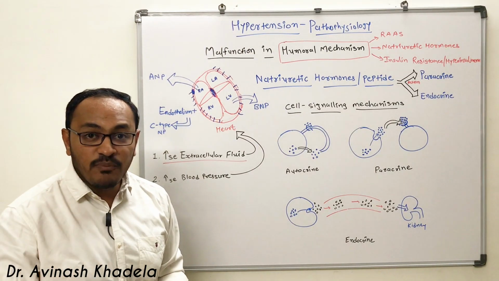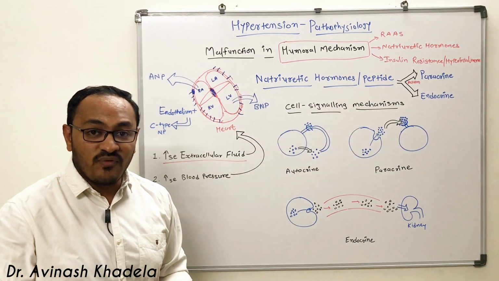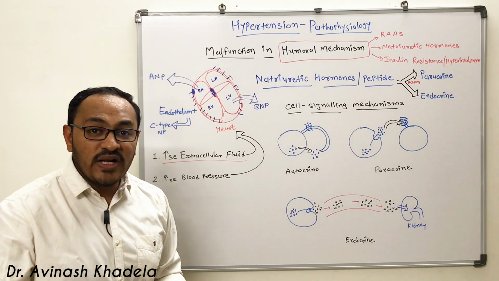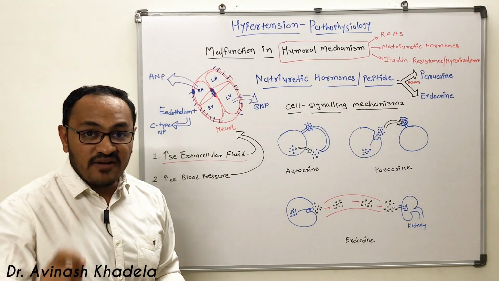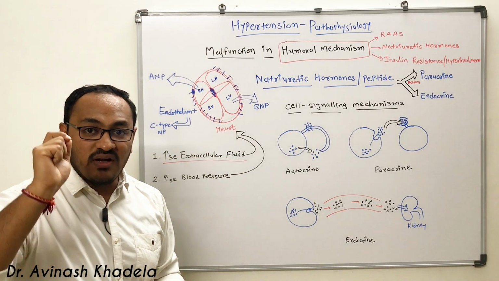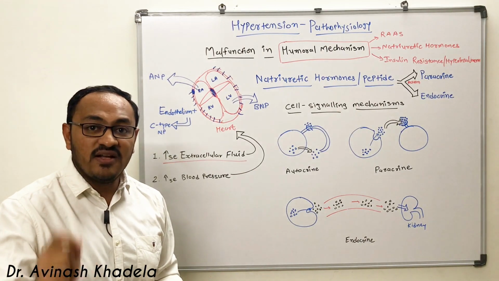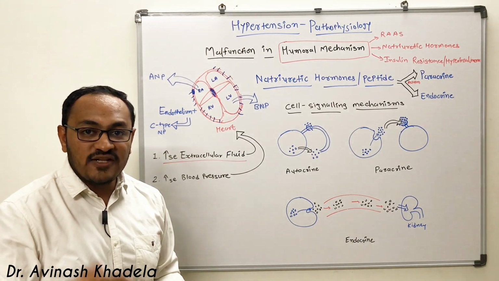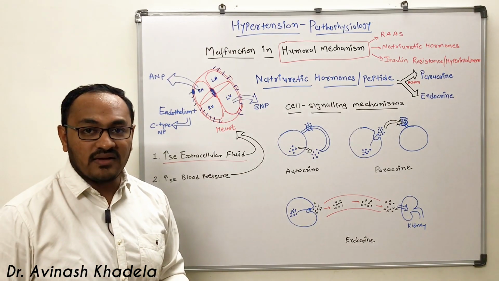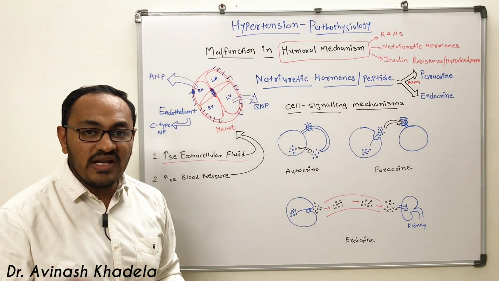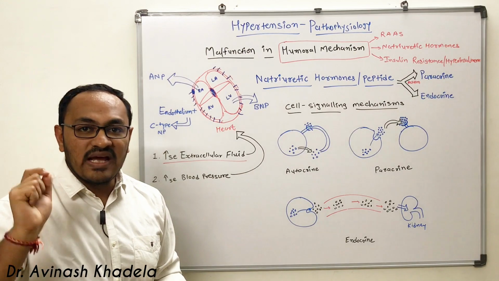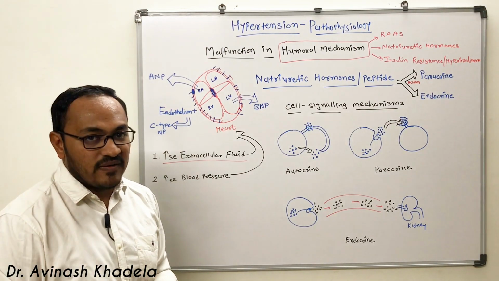It is very important for us to understand that whenever the heart is filled with more blood, there will be stretch or a certain kind of pressure exerted by the blood on the myocytes or walls of the heart, and that will release natriuretic hormone as well as peptide in the blood.